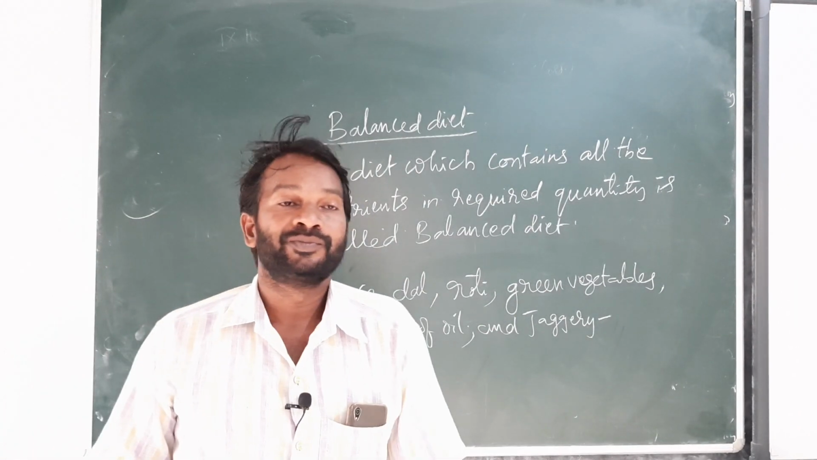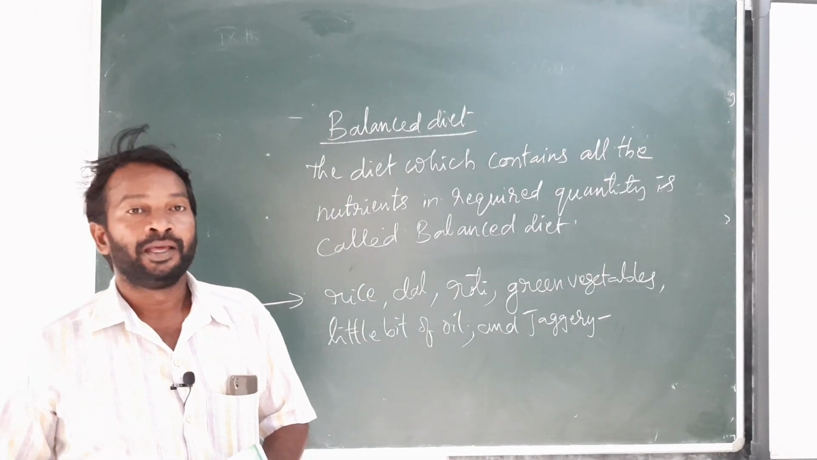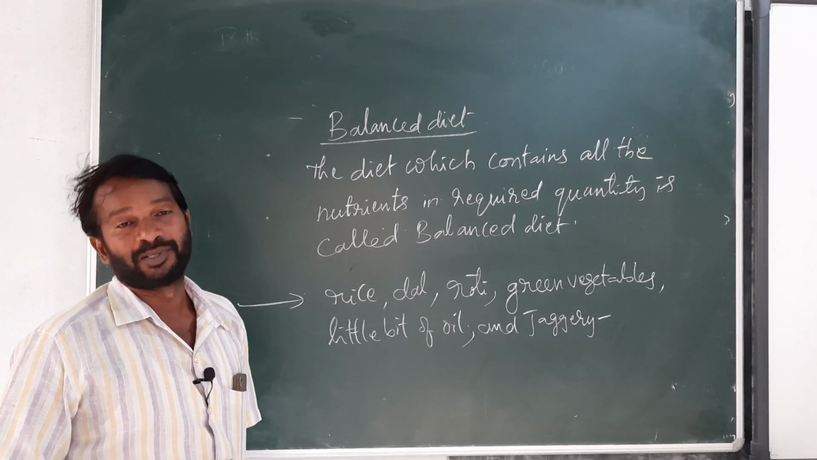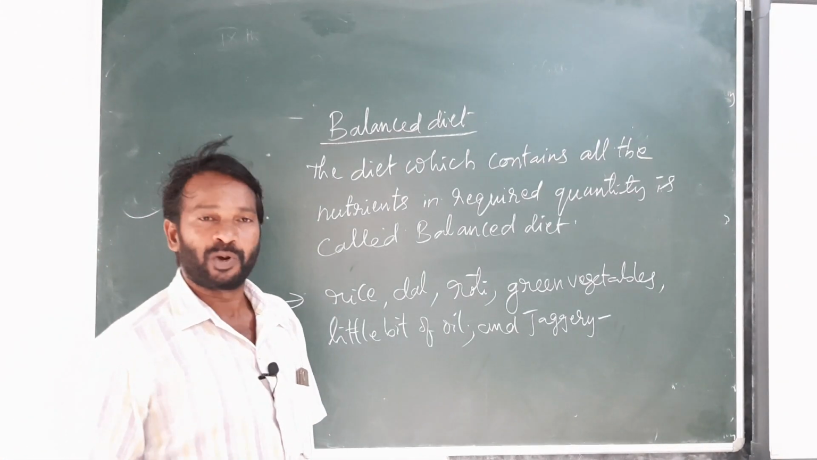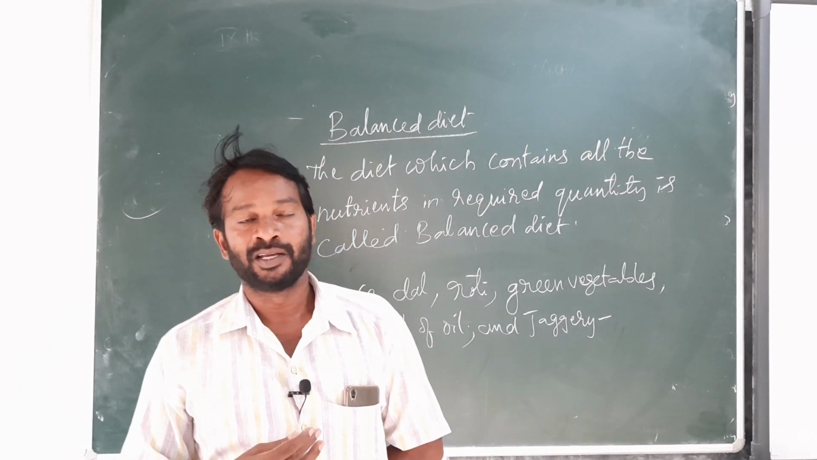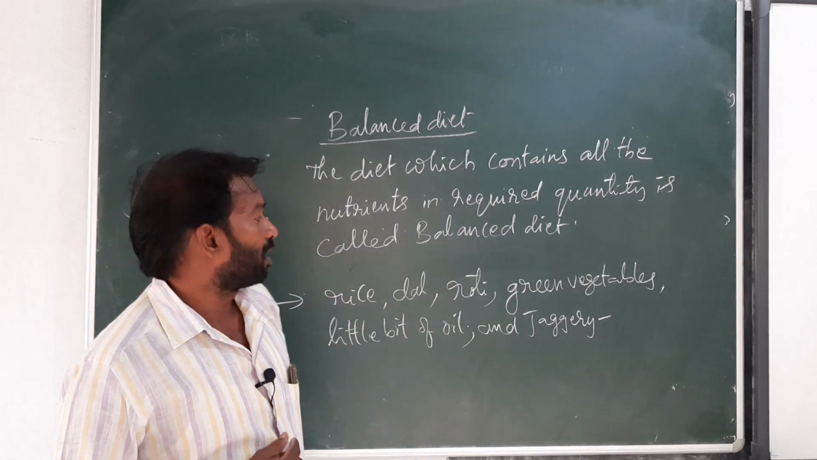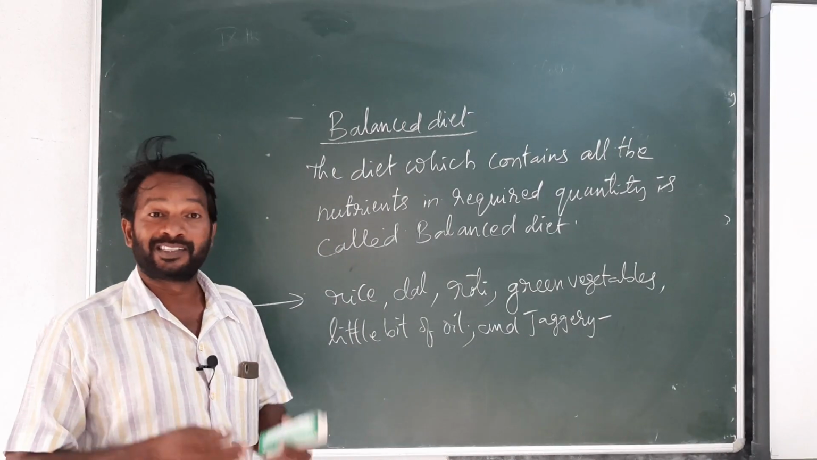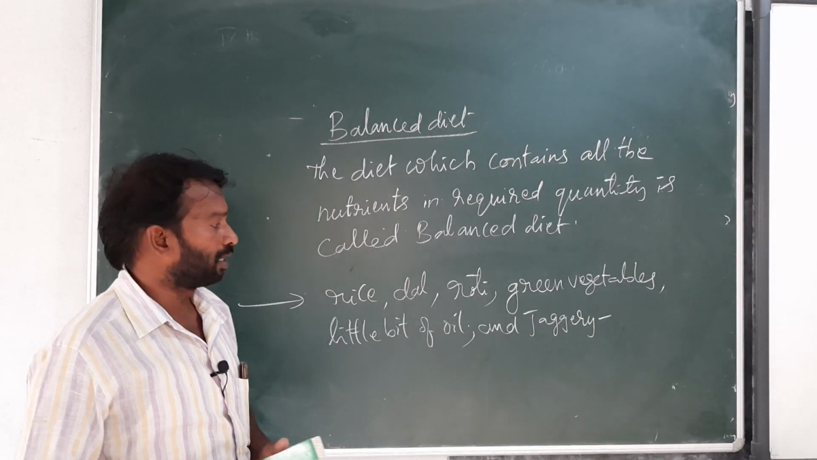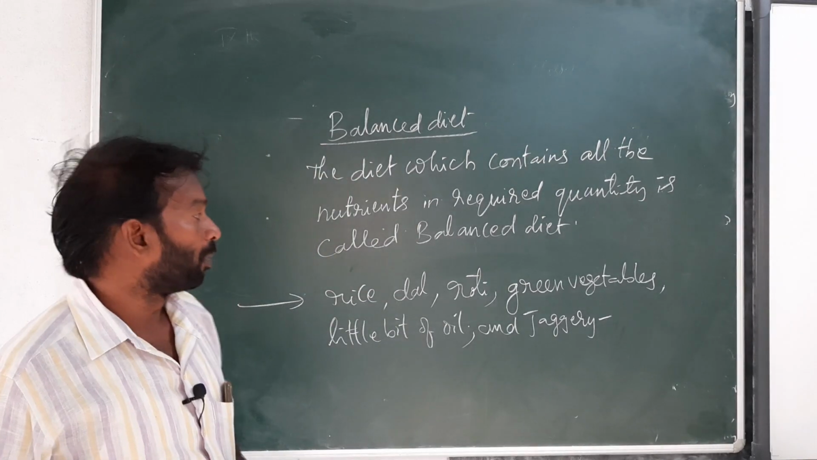And also, to keep our body healthy, we can eat some dry fruits. What are the dry fruits? Dates, plums, raisins, cashew nuts, pistachios, kismis. These are all dry fruits. Dry fruits also keep us healthy. We have to remember that.